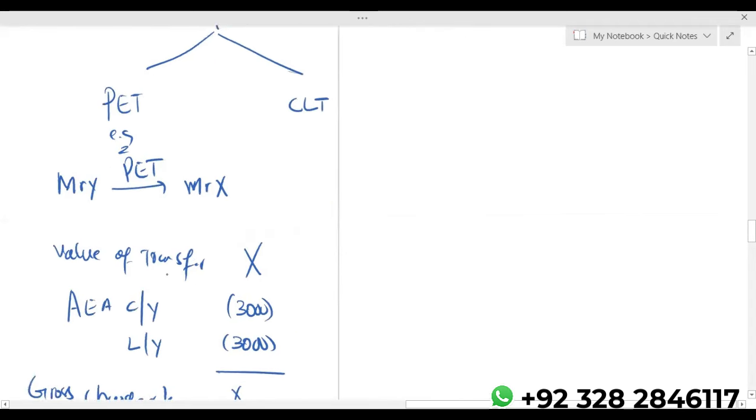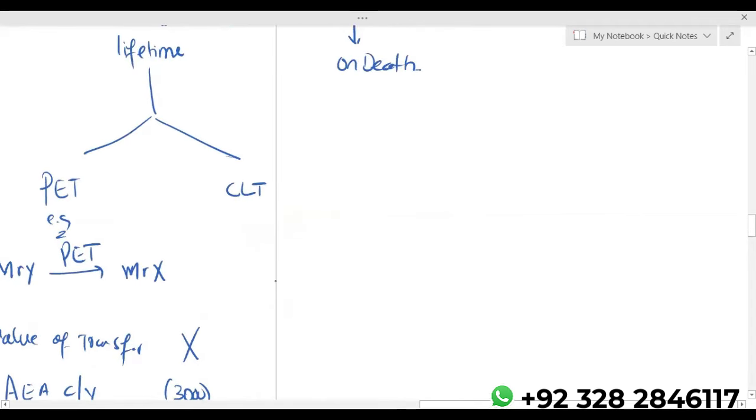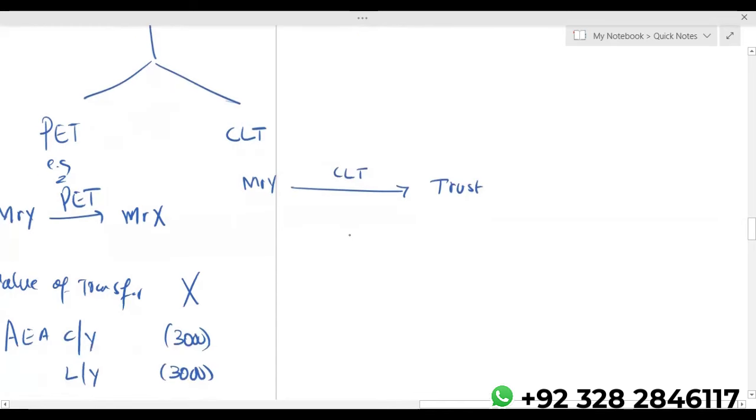Okay, now, if one individual has given gift to the trust, assuming Mr. Y gives gift to the trust, that is considered as chargeable lifetime transfer. So value of transfer, if current year annual exempt amount is available, I'll take the current year annual exempt amount. Because this 3,000 annual exempt amount is available per tax year, not per gift.